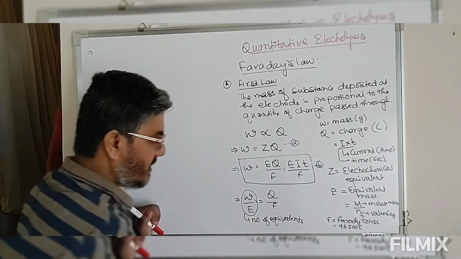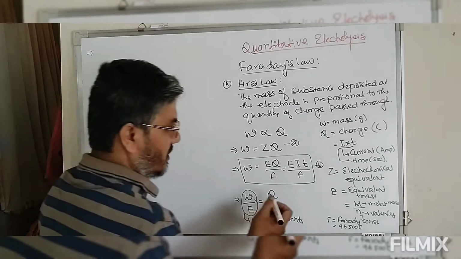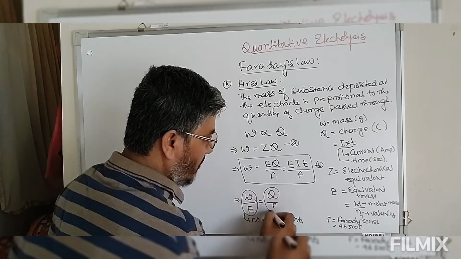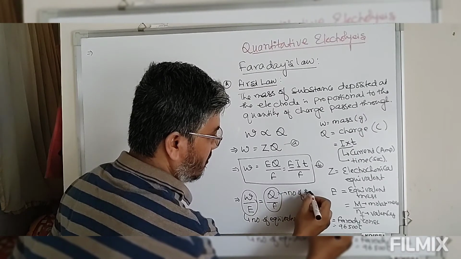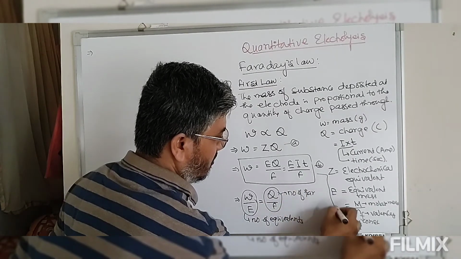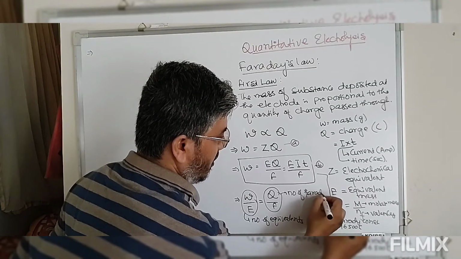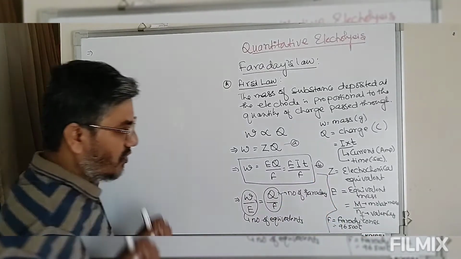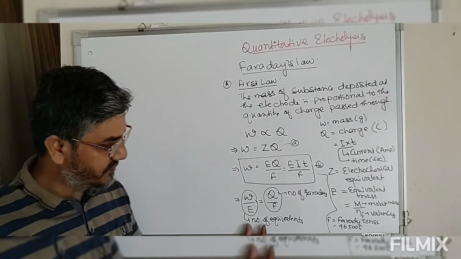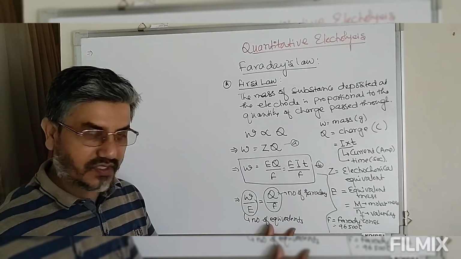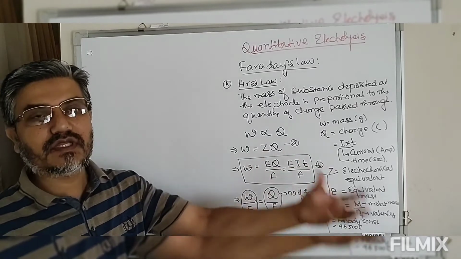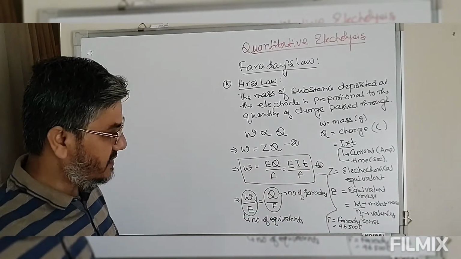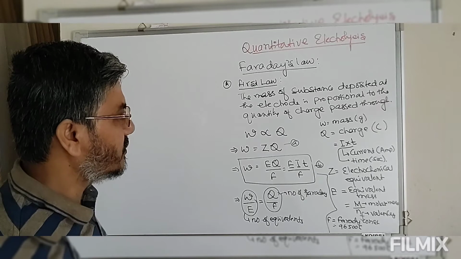The number of equivalents oxidized or reduced is equal to Q by F, which is the number of Faradays. So the number of equivalents of the substance oxidized or reduced is equal to the number of Faradays consumed during the course of electrolysis. This is the first law of electrolysis.